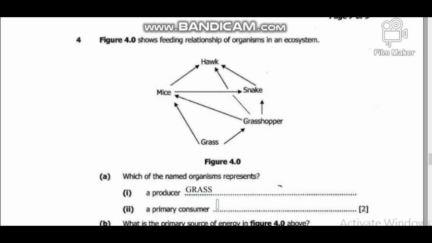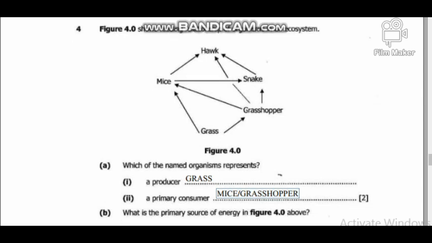Then primary consumers. Like I've said, they eat directly from the producers. Like we have seen from the web, a mice eats grass and also a grasshopper eats grass. So these two qualify to be the primary consumer. You can put either a mice or a grasshopper. Any of the two qualifies to be the answer. So this is how simple questions can be answered. Let's come to the next one.